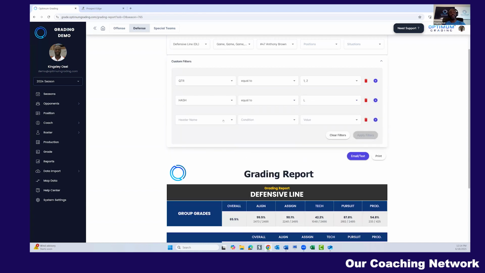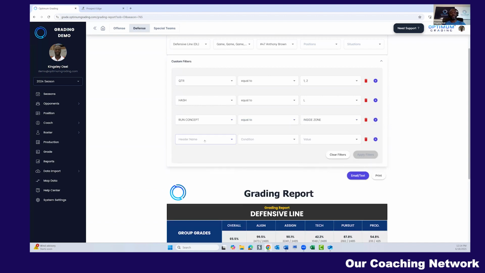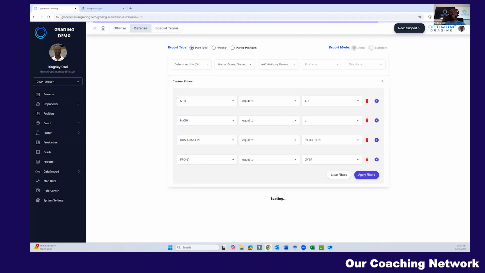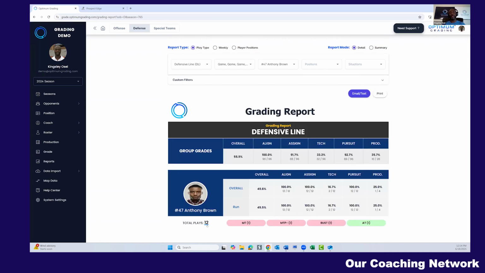If I want to know specifically when the ball was on the left hash, I'm going to go hash equals left. I also want to know when the offense ran inside zone versus us, right? So we can dive in as deep as we want. And lastly, my front, because this is a defensive lineman. So I want to say when front equals over. Okay. We apply that filter right here, it pulls up, there's 12 plays right there.